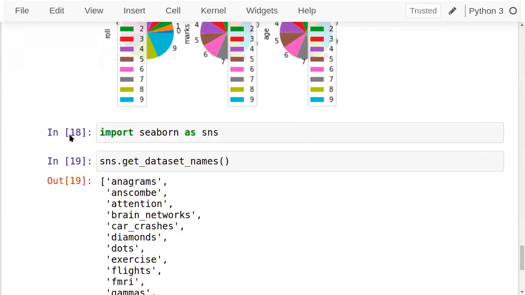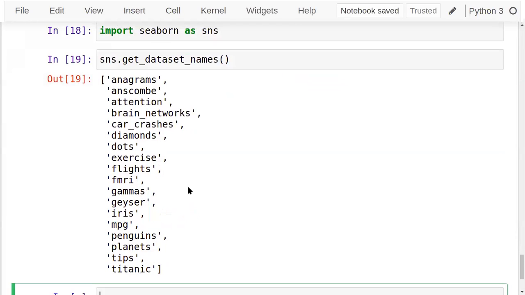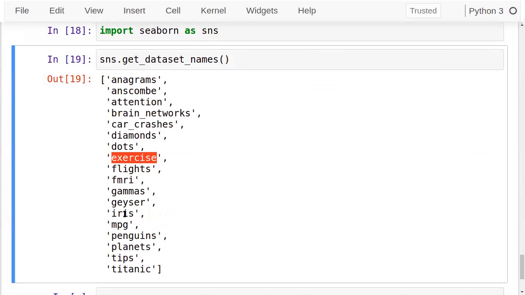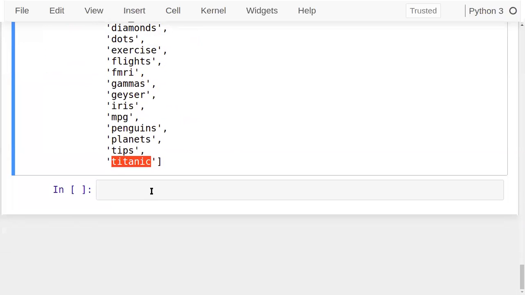Check it out. There are around 14 or 15 data sets present. Out of them, we'll use a few for exercises: iris, tips, and Titanic. These data sets we'll see. Before actually performing operations, we need to understand what kind of data is present inside the data frame, and only then will we go ahead. So let's start with the first one, that is iris.